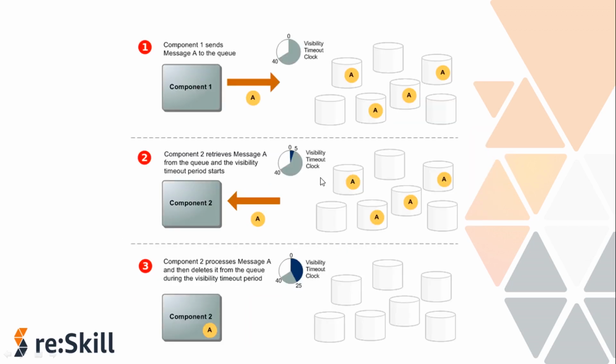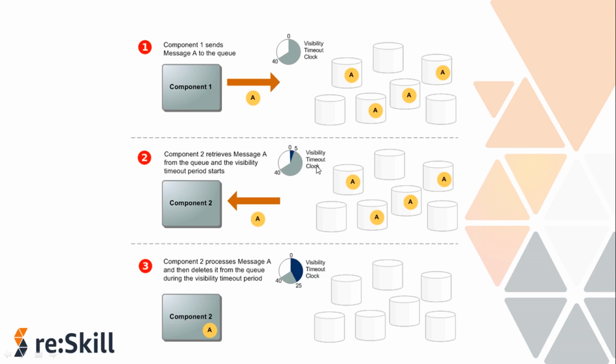So this is the message life cycle of an Amazon SQS message. This scenario completely describes the life cycle of an Amazon SQS message in a queue, from creation to deletion. A producer, that is component 1, sends a message, that is message A, to the queue, and the message is distributed across the Amazon SQS servers redundantly. When a consumer, that is component 2, is ready to process messages, it consumes a message from the queue, message A is returned, and the visibility timeout starts. While message A is being processed, it remains in the queue and isn't returned to subsequent receive requests for the duration of the visibility timeout.